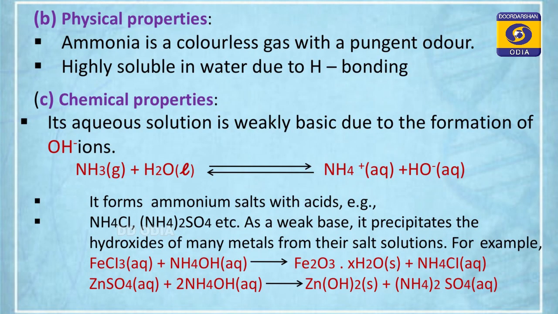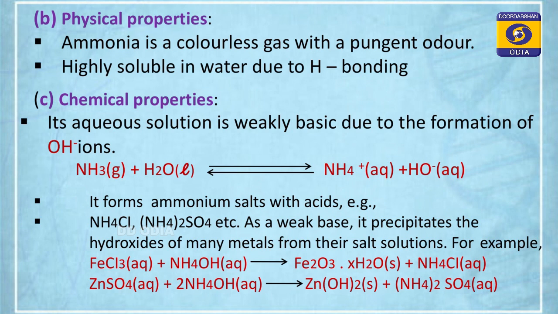Then physical properties. Ammonia is a colorless gas with a pungent odor. I have already told you this is a poisonous gas. Highly soluble in water. Ammonia is highly soluble. Why? Due to hydrogen bonding with water. Ammonia can form hydrogen bonds with water, so it is highly soluble.